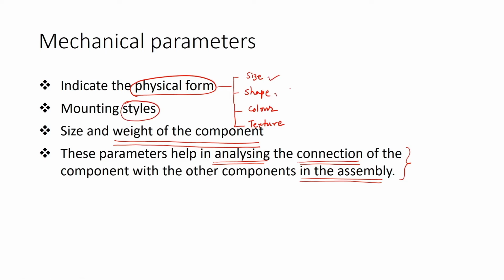So, we should consider the mounting style, the size, shape and the weight in a proper way, so that the assembly is easy and the product construction is simple. It will have low maintenance. As the number of components is less, the assembly is less complicated. It would be easily assembled, so that the customer can easily assemble the components.